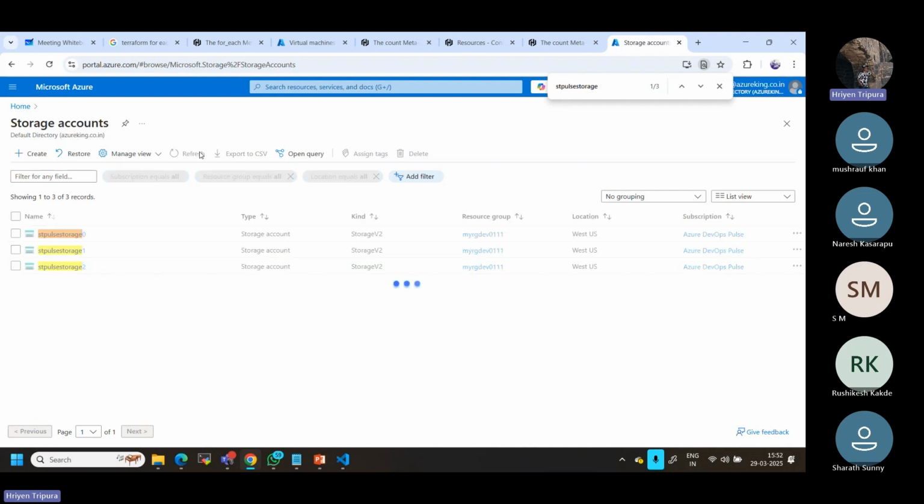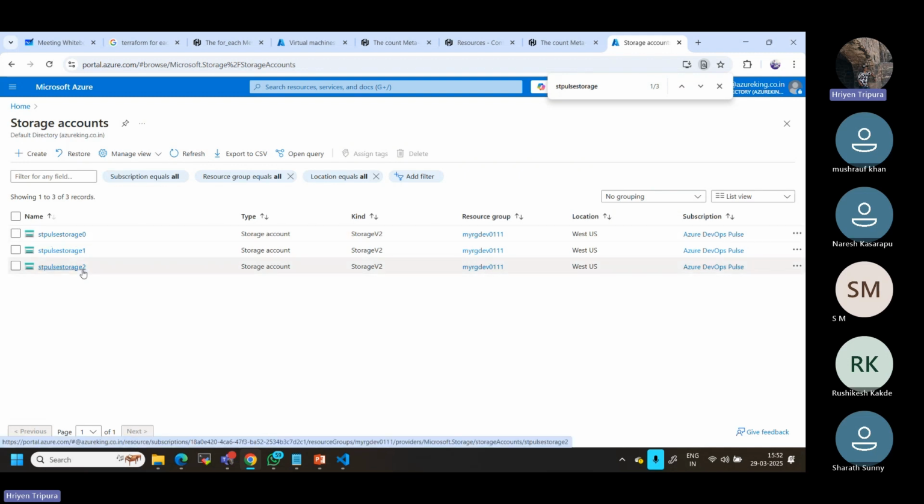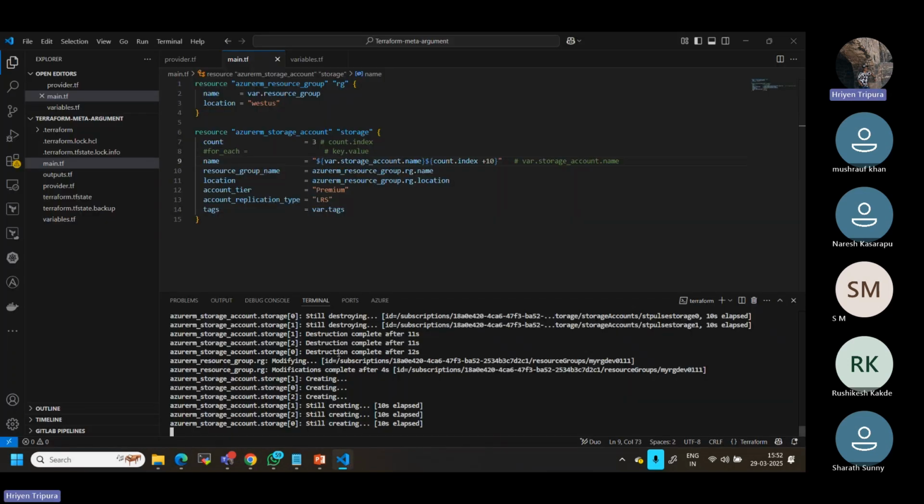Again, if you don't want that to happen, there is another meta argument, right? We can learn that. If you don't want to destroy it first, and you want to create with a new name first, then we can use something called create before destroy as a lifecycle argument, right? So let's wait. See, it is destroyed. I think it's going on now.